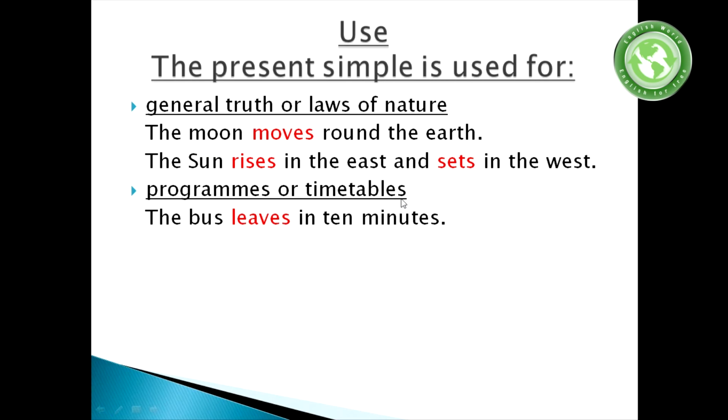Programs or timetables. When the meaning is of a timetable or a program, in this case we use present simple. If it is about the future, in this case also we use present simple because it has the meaning of a timetable. Like the bus leaves in 10 minutes. That means it will leave in 10 minutes, but because of the timetable, we use present simple.